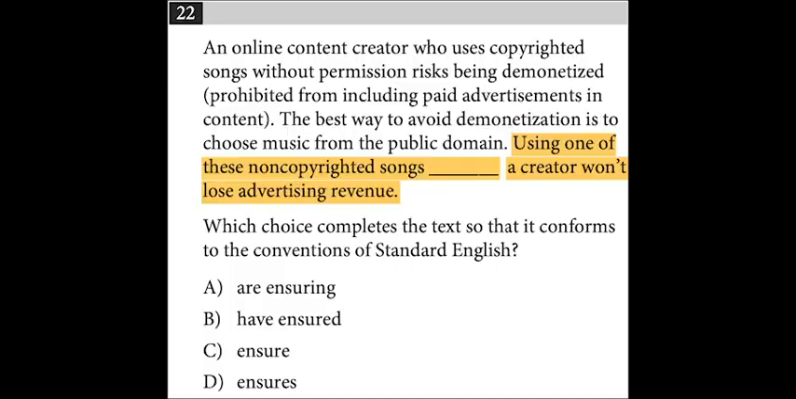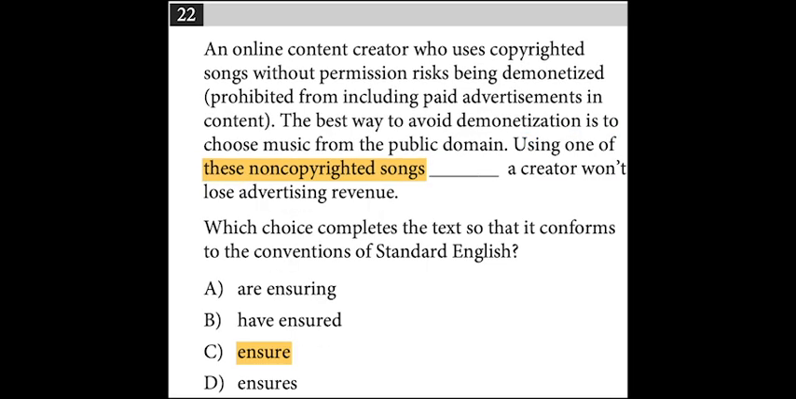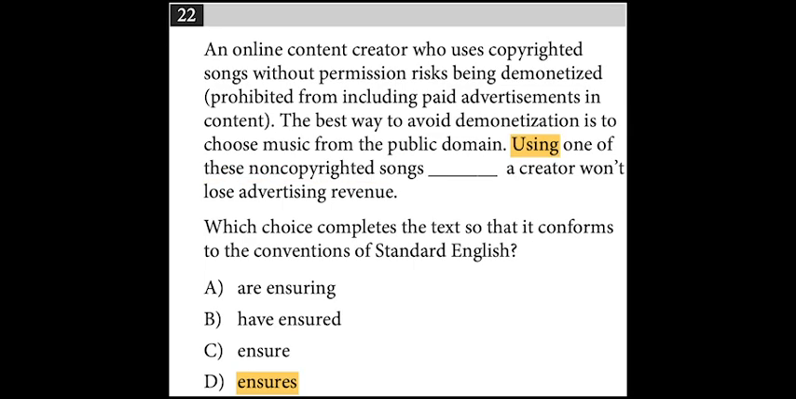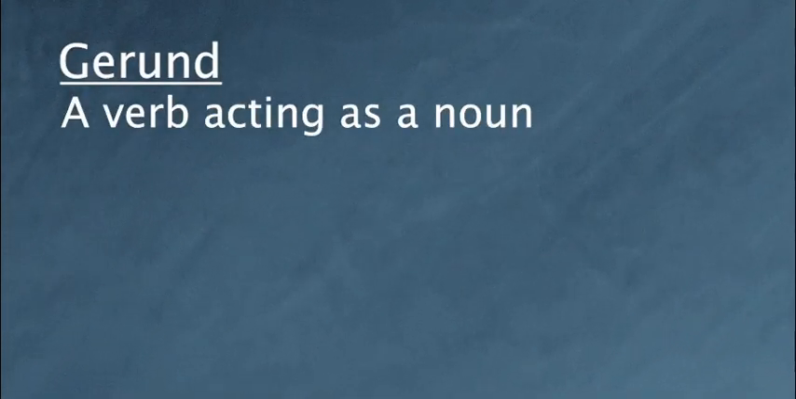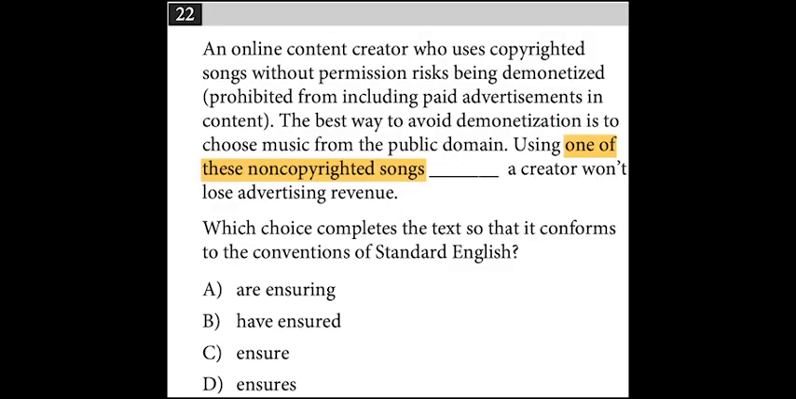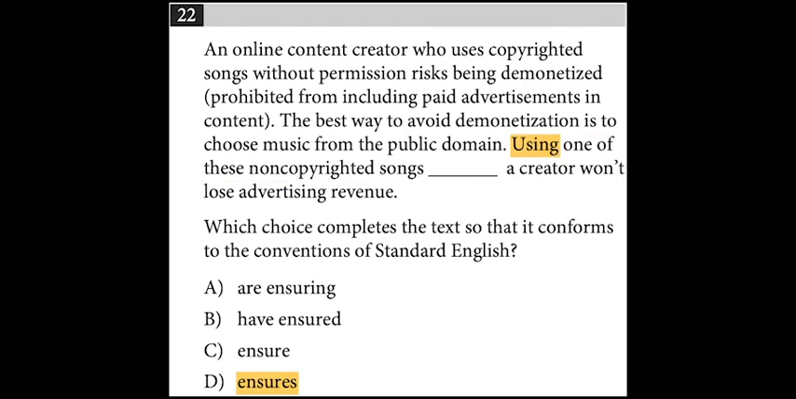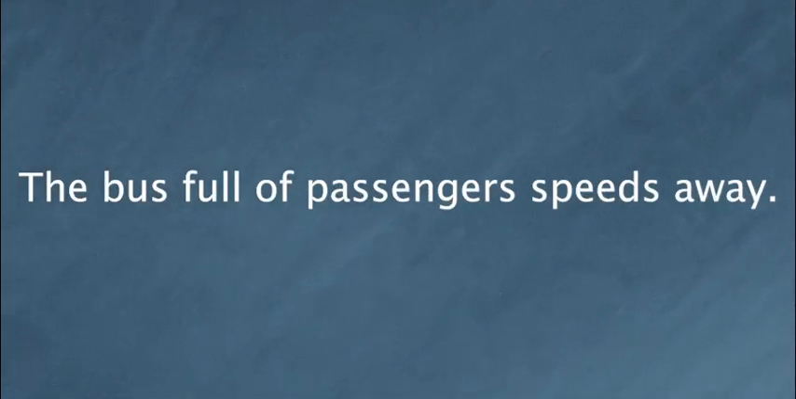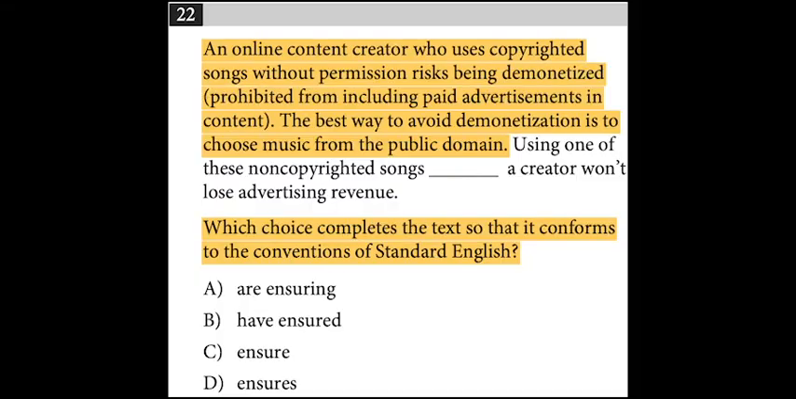The test makers lay out a different sort of trap in this next problem. Using one of these non-copyrighted songs, blank a creator won't lose advertising revenue. Again, we see "these non-copyrighted songs ensure," and we think, great, easy enough, next. But the main noun that's doing the ensuring is "using," which is a gerund. That's a verb acting as a noun. The phrase "one of these non-copyrighted songs" is a modifier within the gerund phrase, but it's the main noun that determines whether the subject is singular or plural. For example, if I say the bus full of passengers speeds away, it doesn't matter that passengers is plural. The correct conjugation is speeds because the main noun bus is singular. And as usual, all this is garbage, don't read it on the exam.